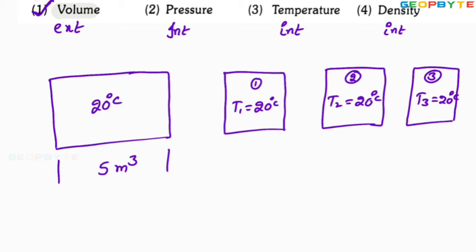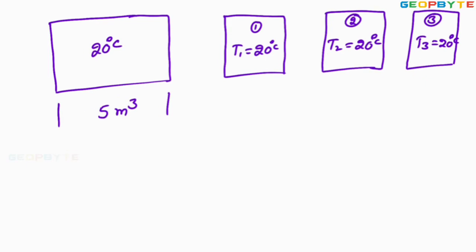Such a property is coming under intensive property. Definition is like this. The property which is not depending on the size or mass of the system is called intensive property. Let me write the definition.